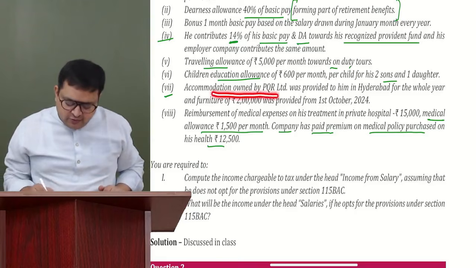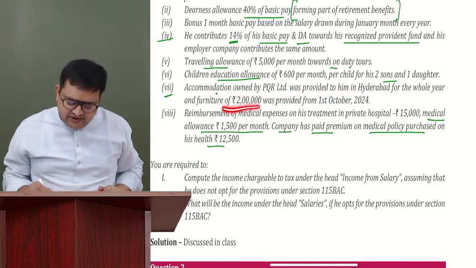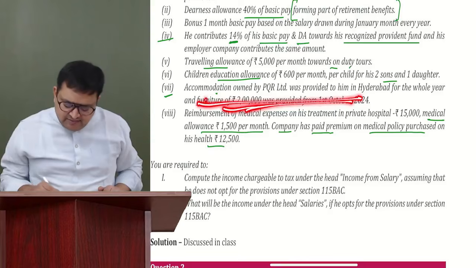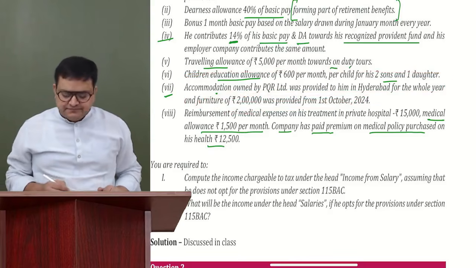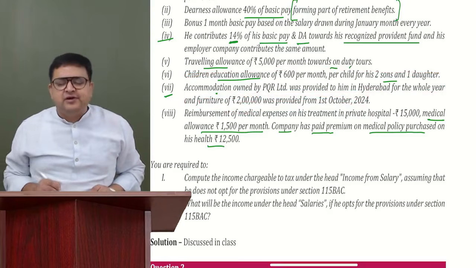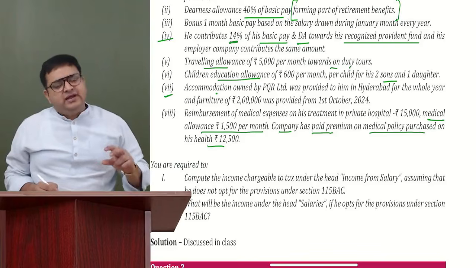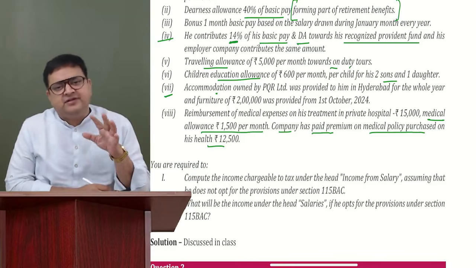So accommodation owned by PQR Limited was provided to him in Hyderabad for the whole year. Furniture I have done, but this accommodation is provided for the whole year. The population of Hyderabad is not given, so now you can take an assumption. And guys, I will suggest you take the highest population assumption.